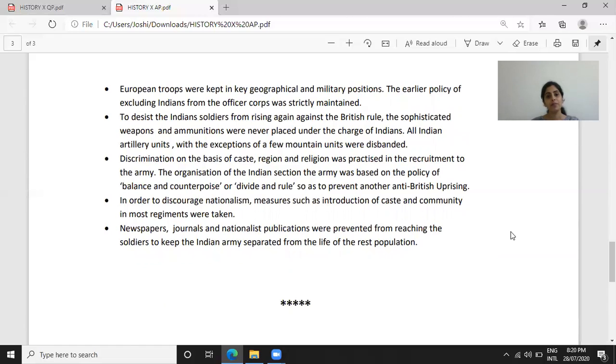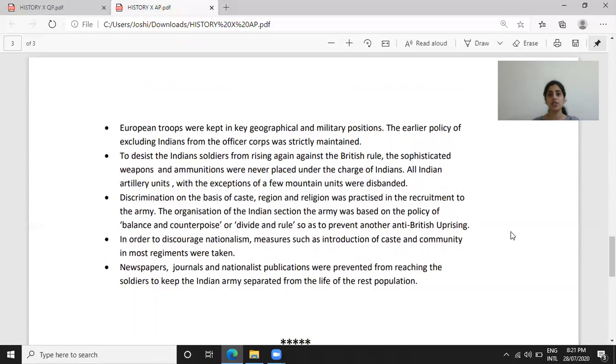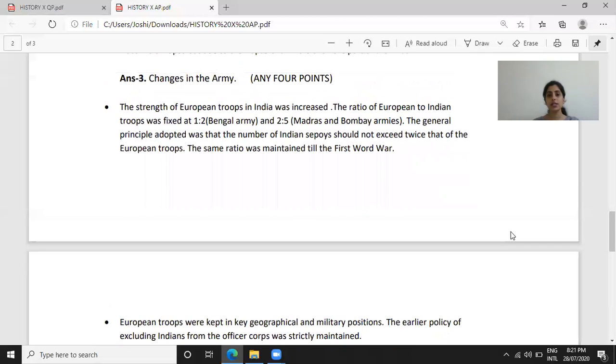Point number 5, in order to discourage nationalism, measures such as introduction of caste and community in most regiments were taken. And the last point, number 6, newspapers, journals, and nationalist publications were prevented from reaching the soldiers to keep the Indian army separated from the life of the rest of the population. With this, we complete the third answer of changes in the army. So out of these 6 points, if you have written down any 4 points correctly, give yourself 4 on 4.